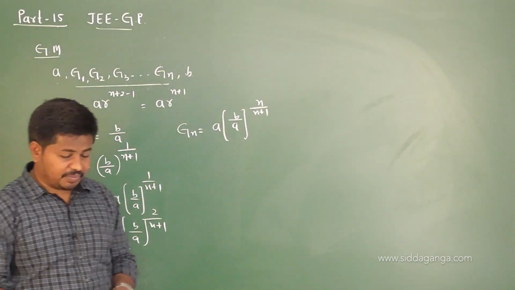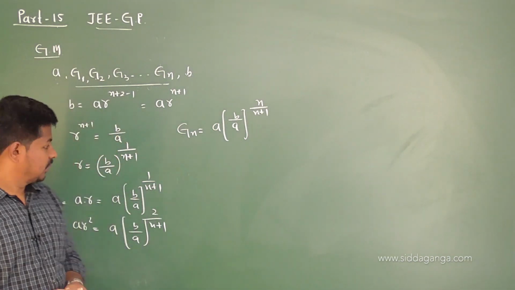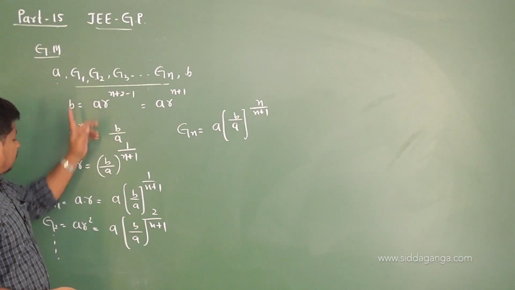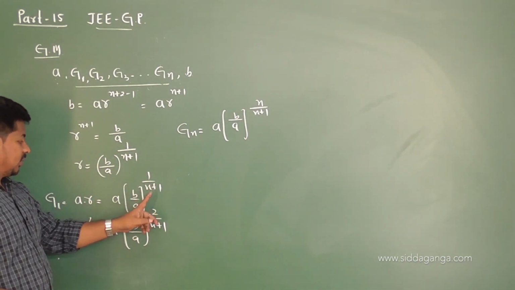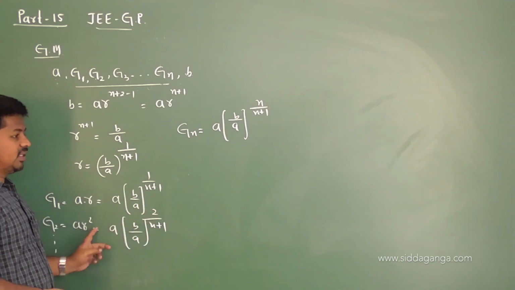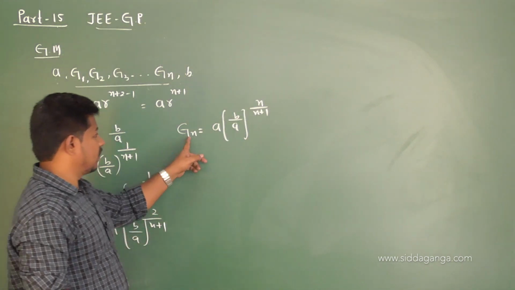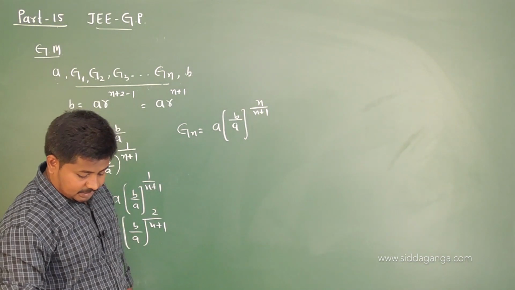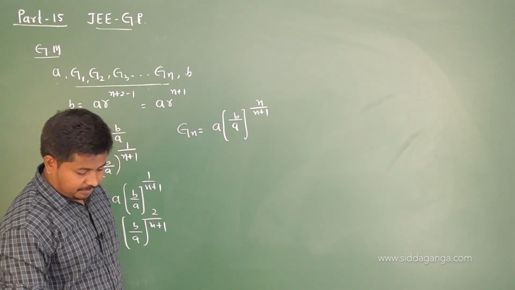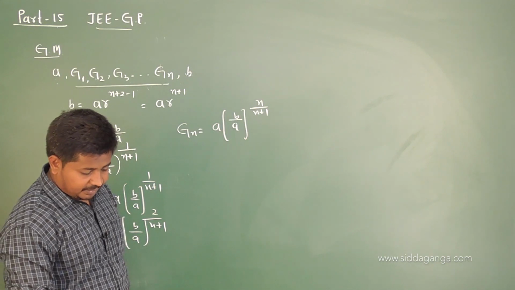This is how we find the geometric means between the numbers a and b. The first one is a into b by a power of 1 by n plus 1, G2 is 2 by n plus 1, G3 is 3 by n plus 1, and so on. The nth term is n by n plus 1. That's it. This is how we find the geometric means between the numbers a and b.